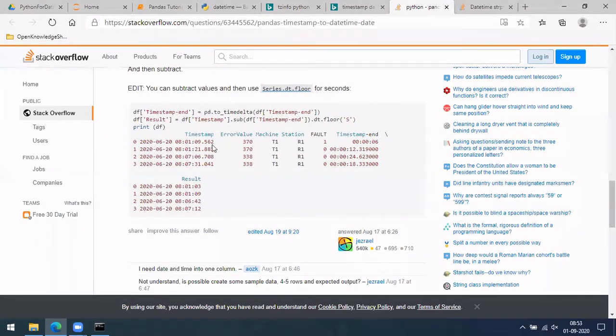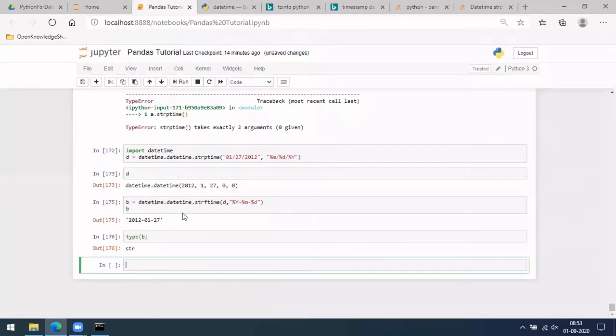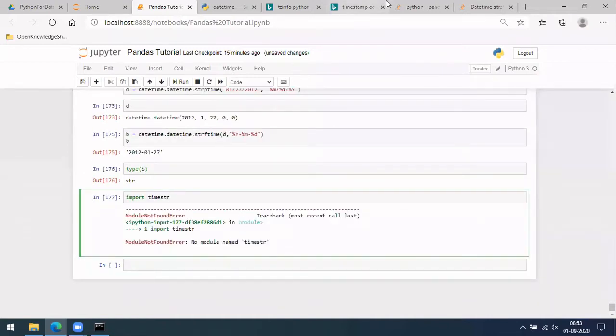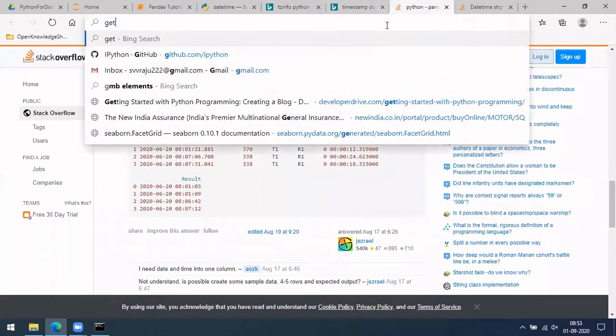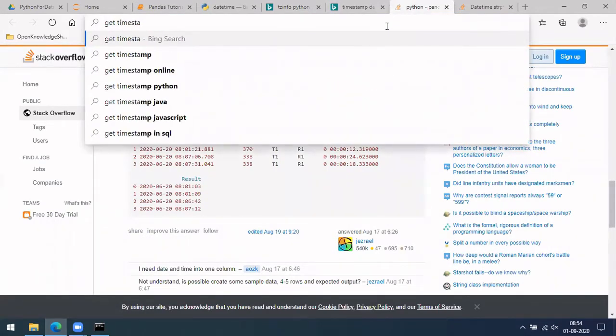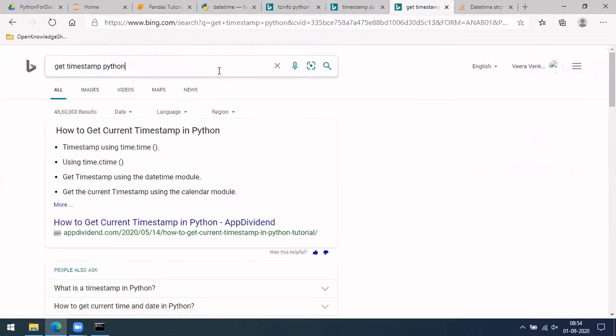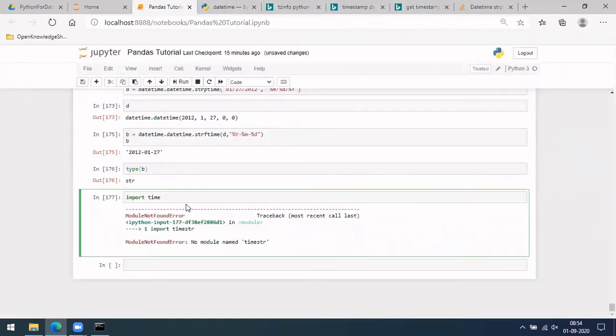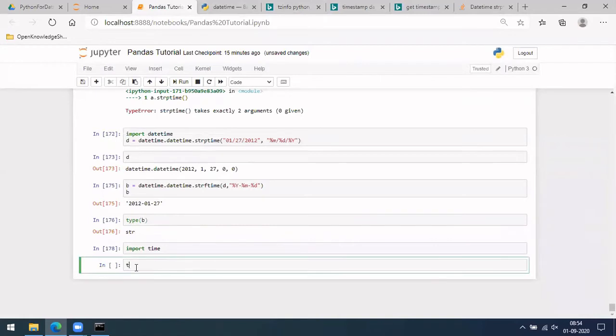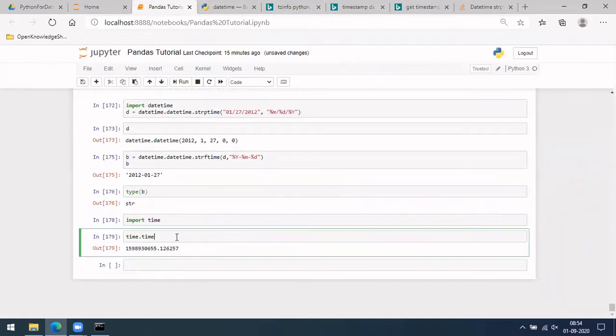If you see this, you have a complete thing. There will be something called time stir, I think. Let me do it. Not time stir. Get timestamp. I use this regularly, but I don't remember exactly. Time dot time. There is this time package as well, and time dot time will give you a value in seconds.